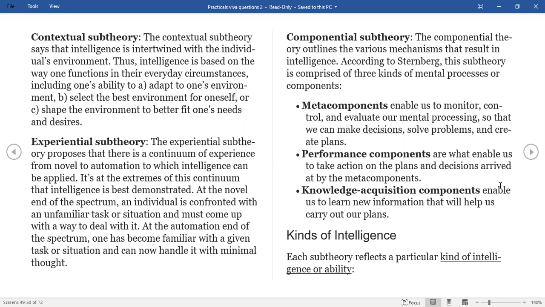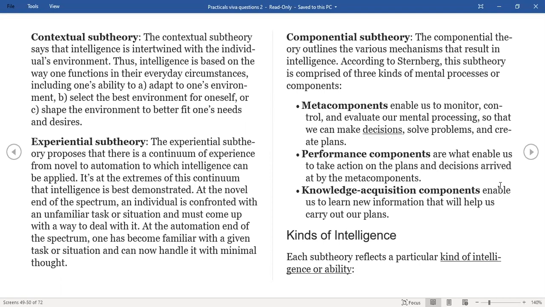The third one would be the metacomponent, which is more like we observe ourselves, monitor, control and evaluate our own mental processing. It's like you are keeping a distance from yourself. You are evaluating yourself, how well you did in the previous set of actions, whether your intelligence was used in an intelligent way or not.